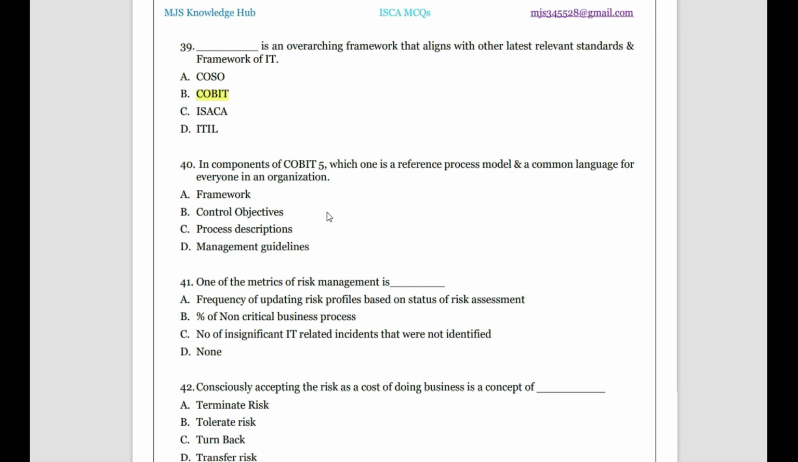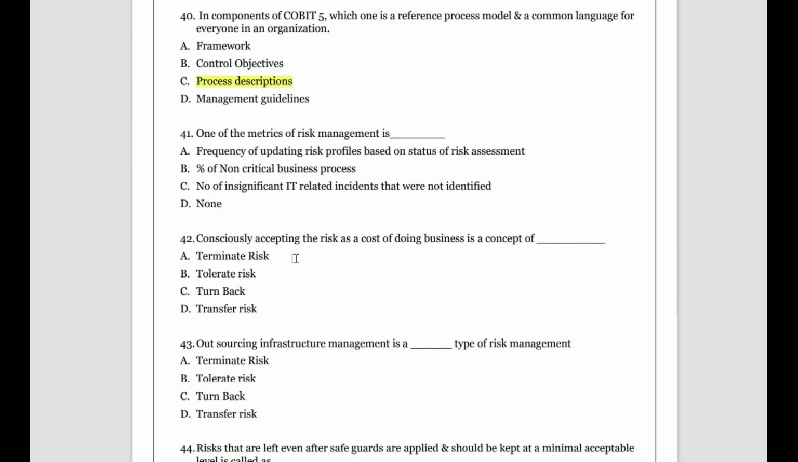So it's the reference process model, common language, and depending upon the process description, we set the model, and using the framework we create it. So framework is the overall thing in which the process description is a part. So generally you can take it like that. So process description is the reference model and it's a common language for everyone in the organization, and is a component of Corporate 5.